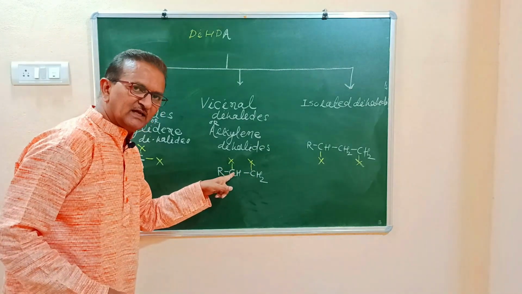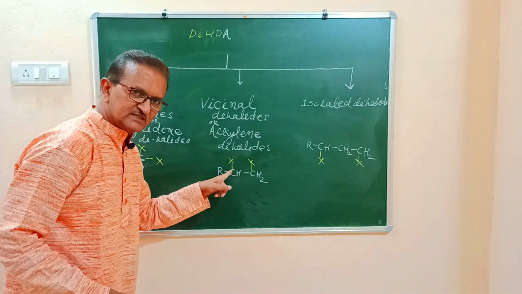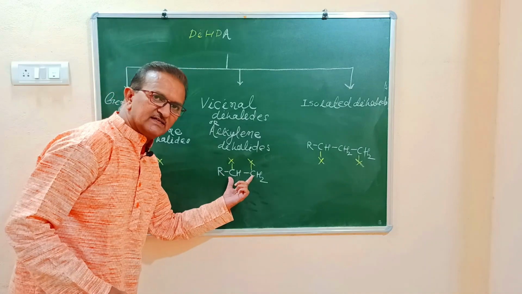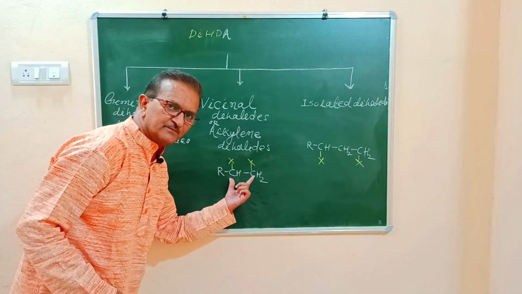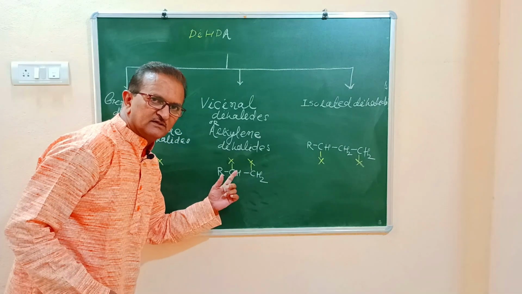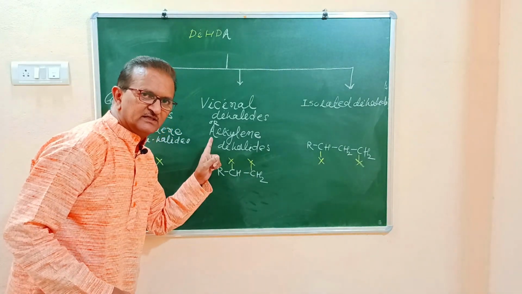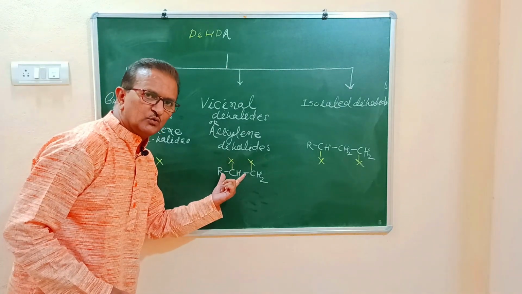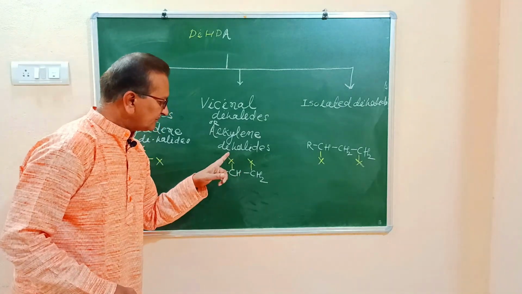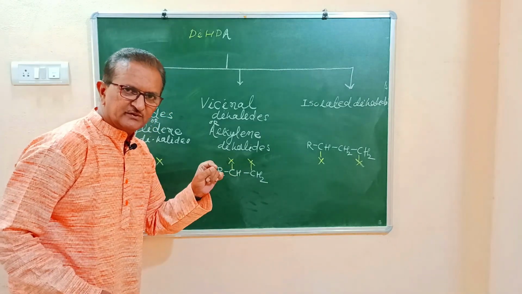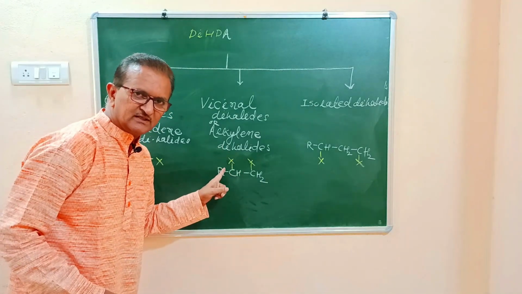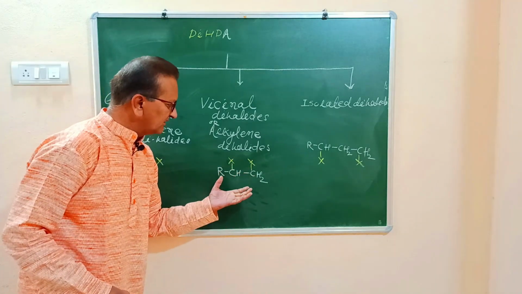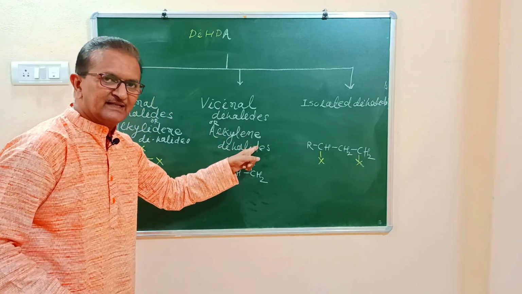Therefore, in vicinal dihalides, 2 halogen atoms are present on the adjacent carbon atoms. These are called adjacent carbon atoms, since they are adjacent to each other. Therefore, in vicinal dihalides, 2 halogen atoms are bonded to adjacent carbon atoms. Or we can say, in the form of definition, dihalogen derivatives of alkanes in which 2 halogen atoms are bonded to adjacent carbon atoms are called vicinal dihalides or alkylene dihalides.